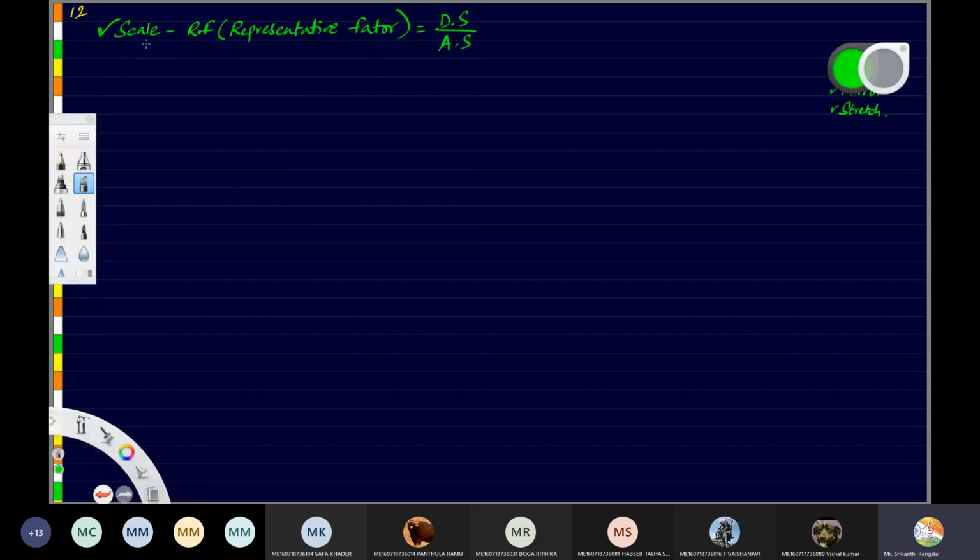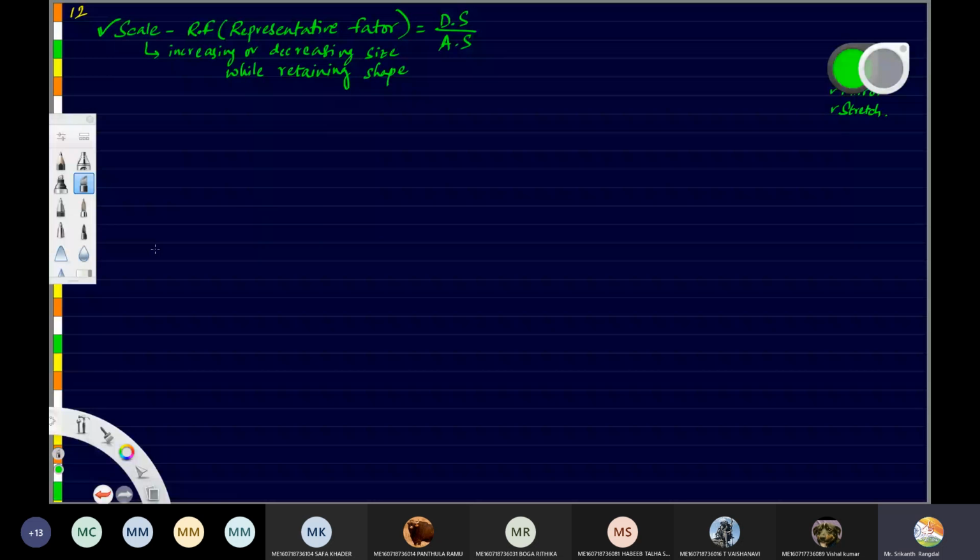Okay. So when I mean scale here, I'll be increasing or decreasing the size, while retaining the shape. Shape will not be changed. We will just increase or decrease the size.